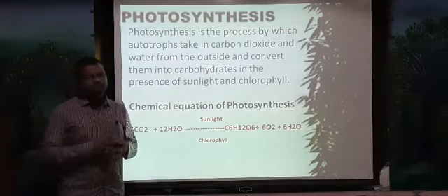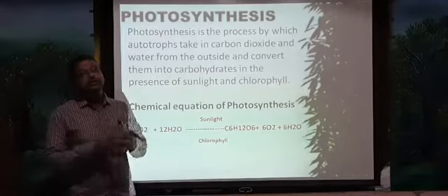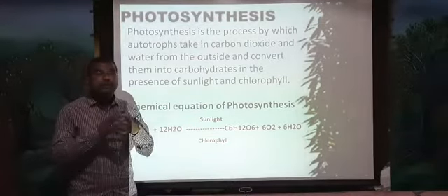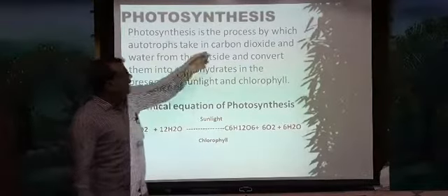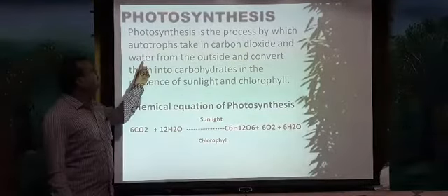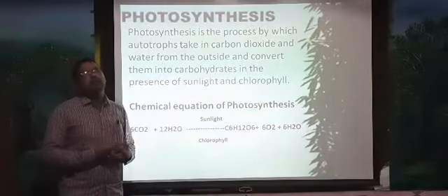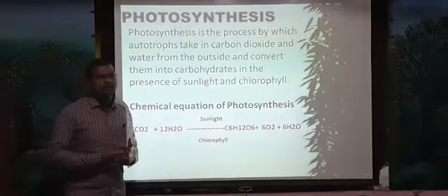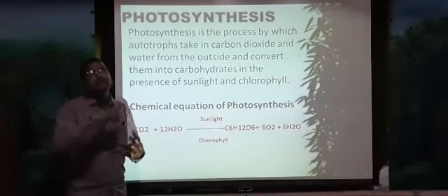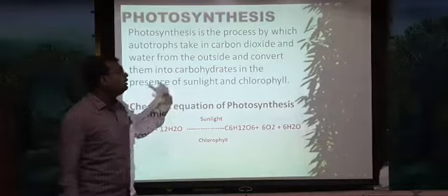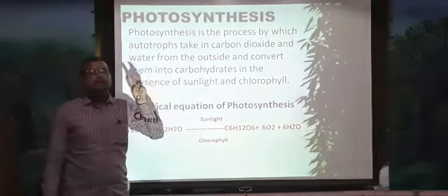Here, all the autotrophs are nothing but the green plants. So green plants prepare their own food by utilizing what? Carbon dioxide and water. They are taking what? Carbon dioxide and water from the outside. So they take water and carbon dioxide from the outside and, by utilizing carbon dioxide and water, they convert these into carbohydrate. That is what? Glucose. In the presence of sunlight and chlorophyll.